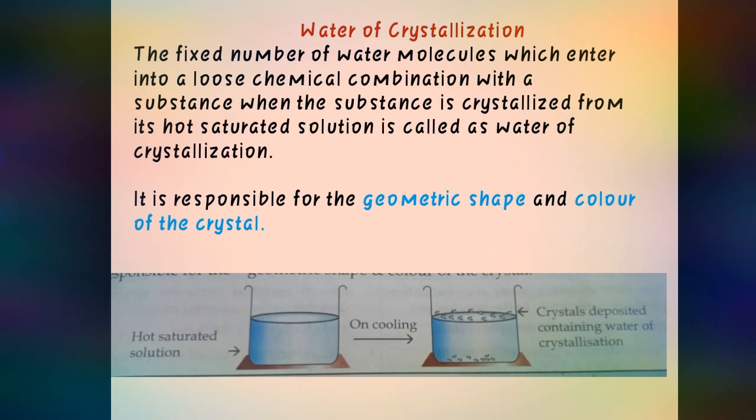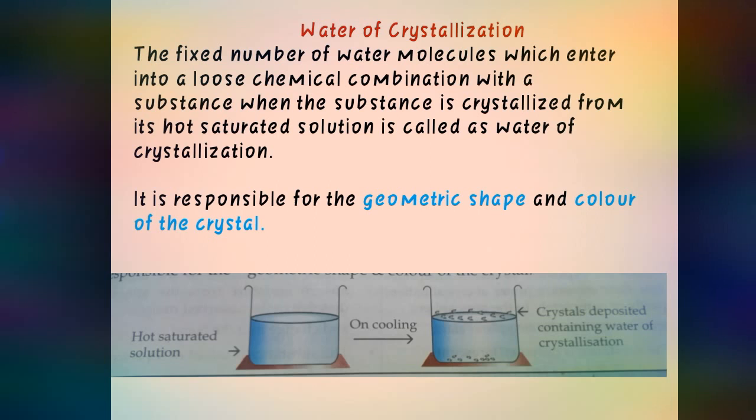Whenever a hot saturated solution cools, crystals form and deposit, and they have some water molecules inside them. Wherever loose spaces are available, the water molecules enter, and this water added to the substance to form its crystal is called water of crystallization.